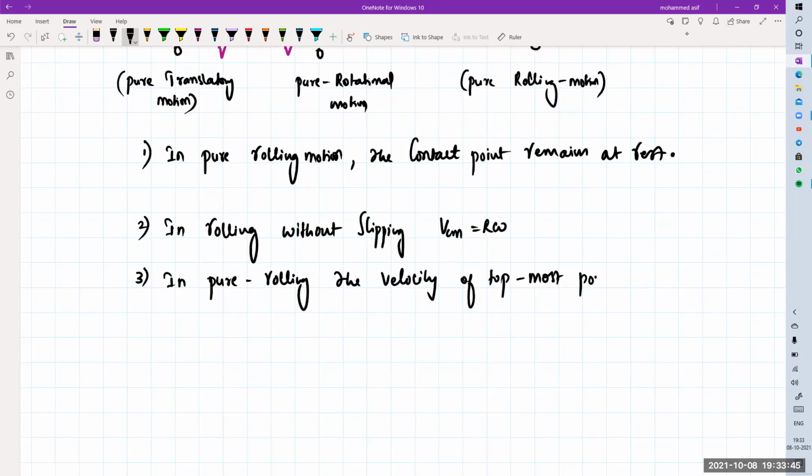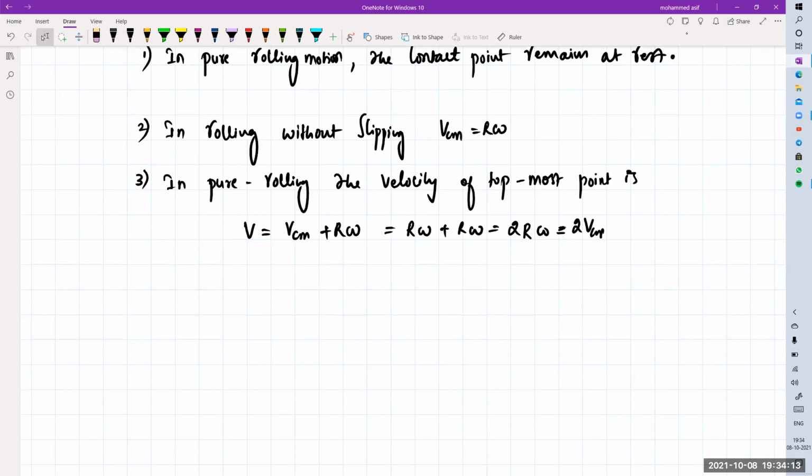At the topmost point, V is equal to VCM plus R omega. VCM is nothing but R omega, plus this one is also R omega. That will become 2 times of R omega, which means 2 times of your VCM.